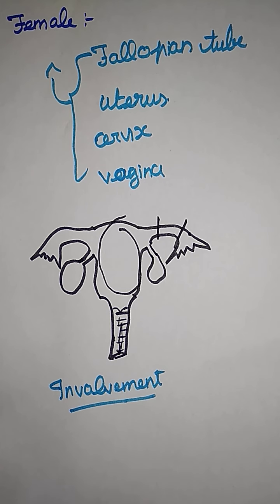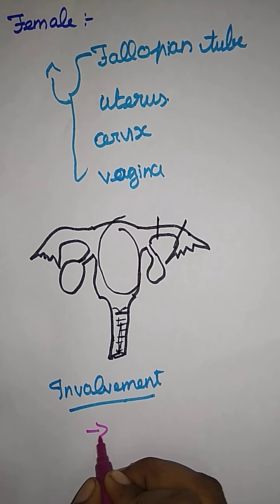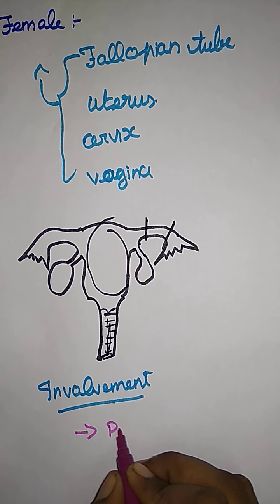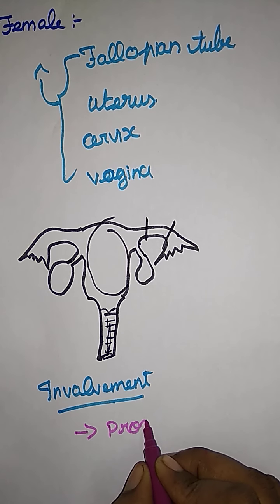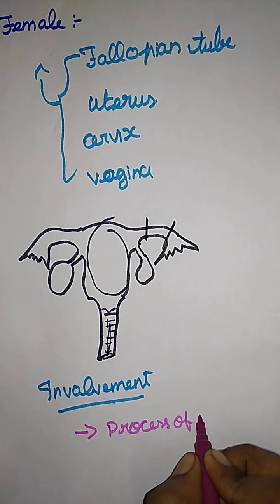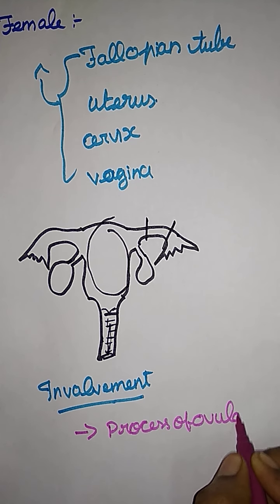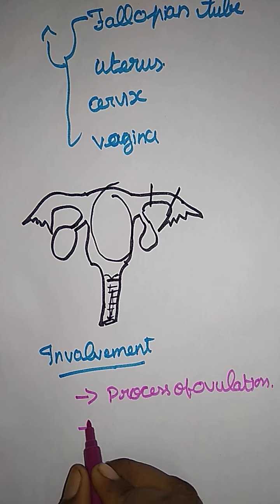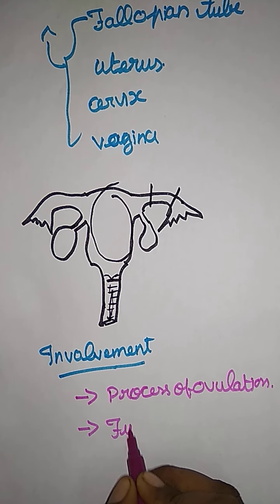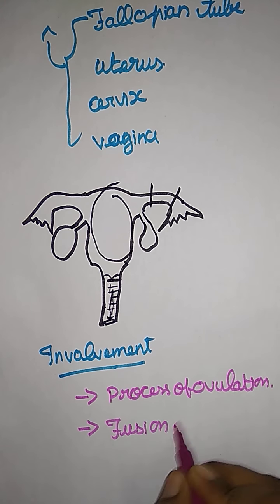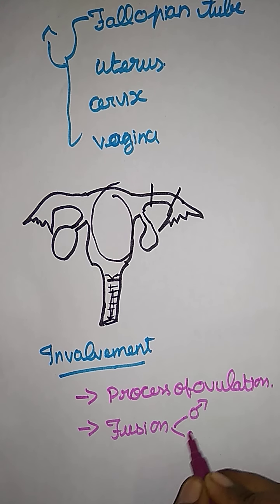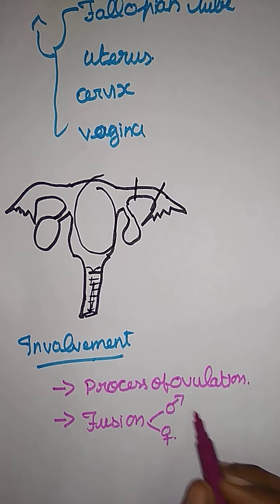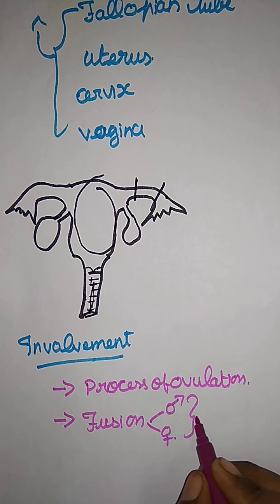First, the main process, the process of ovulation. The next process is the fusion of both male and female gametes. What is the purpose of this fusion?